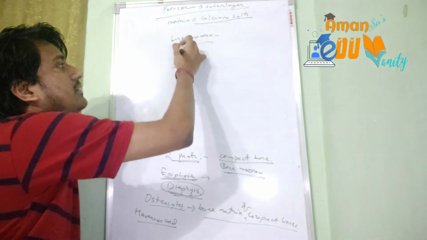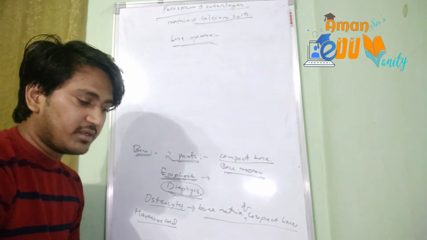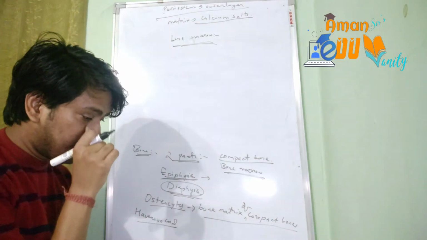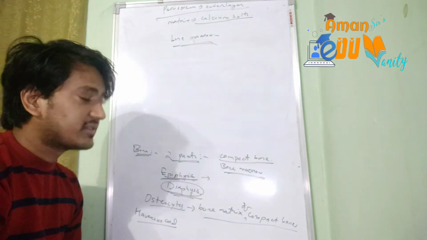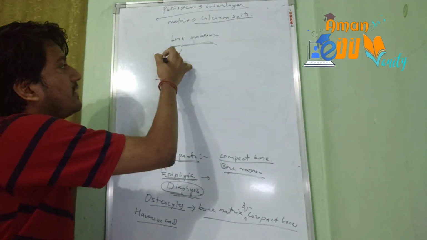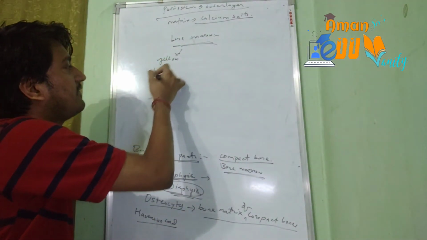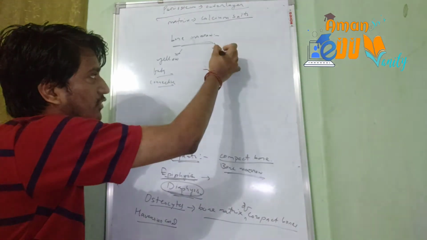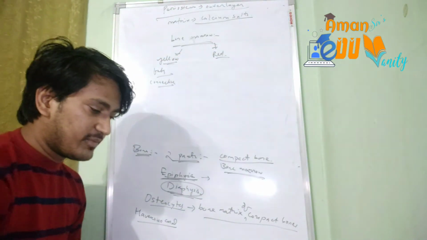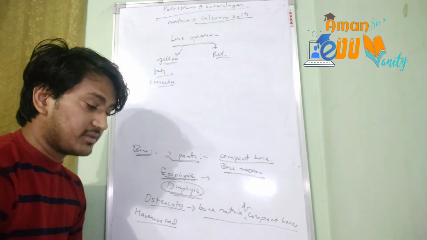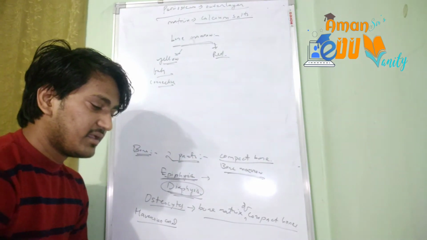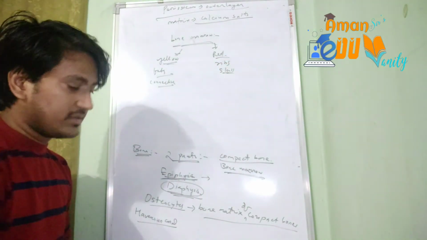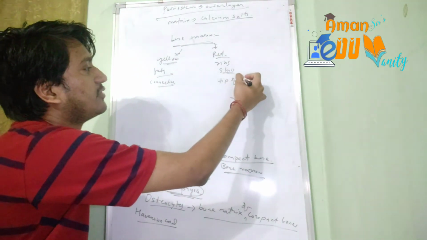The bone marrow could be of yellow kind or the spongy, red kind. Yellow bone marrow हो सकता है या तो फिर red bone marrow हो सकता है. If it has fats and connective tissues in it, then its color will become yellow. The yellow bone marrow has fats and connective tissues within it, and the red bone marrow is usually cellular. The red bone marrow has cells within it, like the red blood cells and so on. It is usually found in the ribs, skull, in this region, and also at the tip of the long bones the red bone marrow is found.